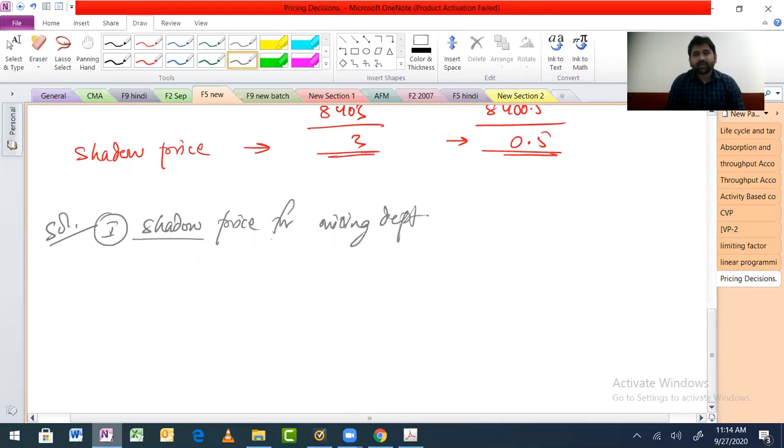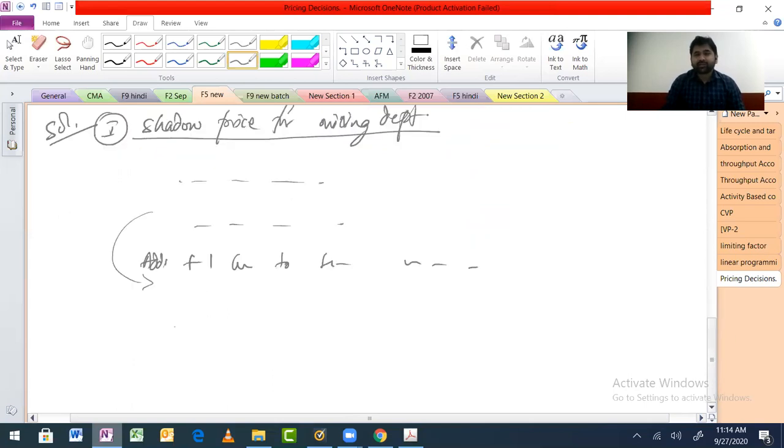Now what we'll do is we'll take the equation, and then again here I'll write adding plus 1 hour to the mixing department. So again, we'll write this equation. Solving this, I get the value of x and y. I'm not doing that in a particular order because that way it is easy for you to memorize. You will start memorizing this.